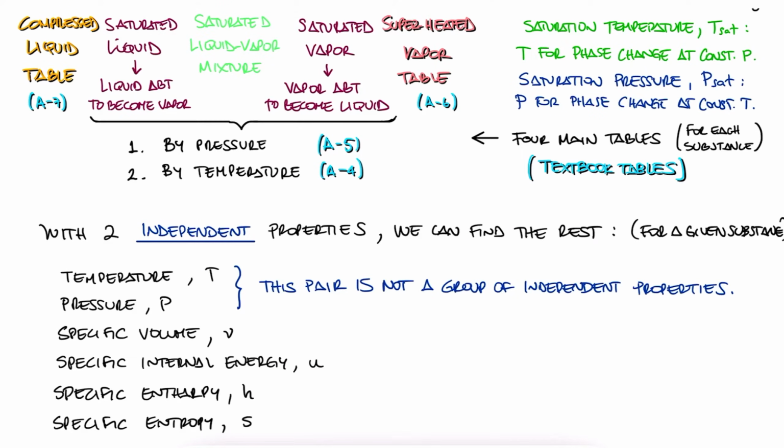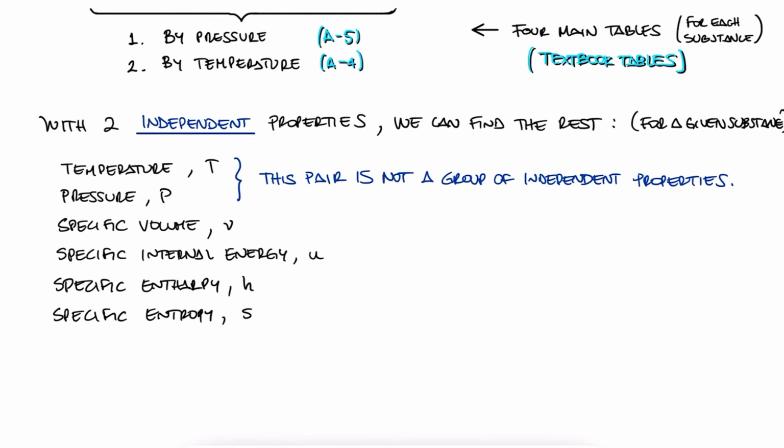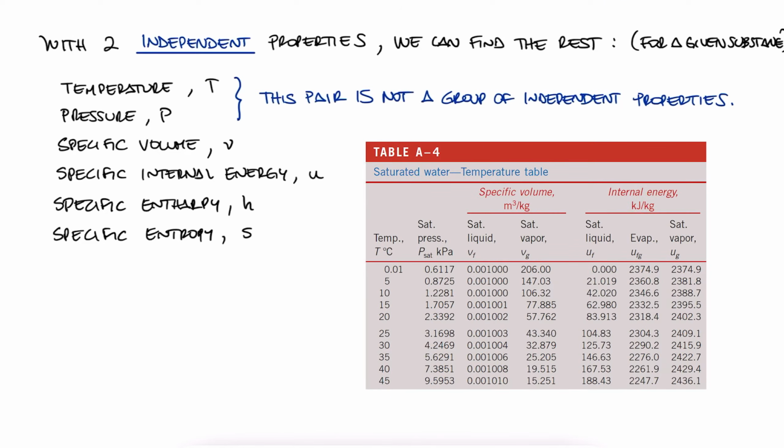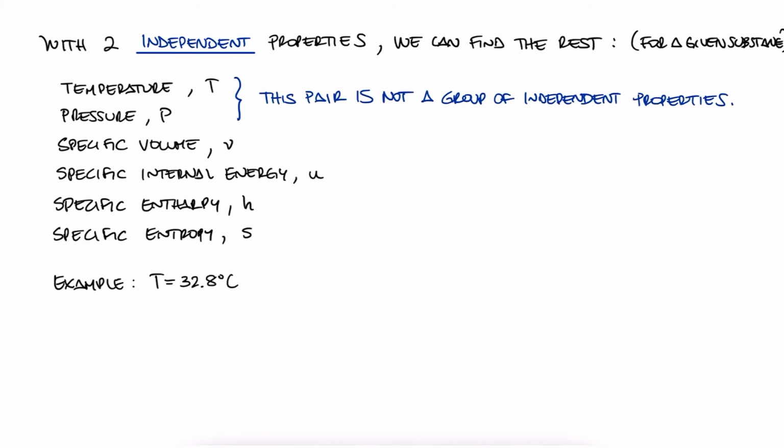Now, what if your exact number for temperature is not in the table? What if the table shows property values for 30 and 35 degrees Celsius, but your temperature is 32.8? Well, what we normally do in thermodynamics is interpolate, and a big part of thermo problems is tabulating these values.